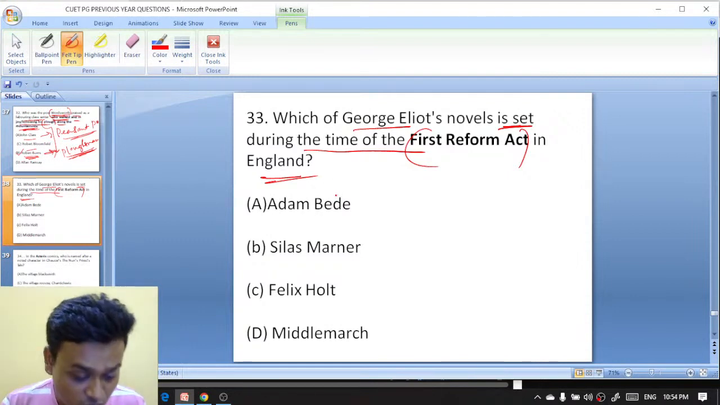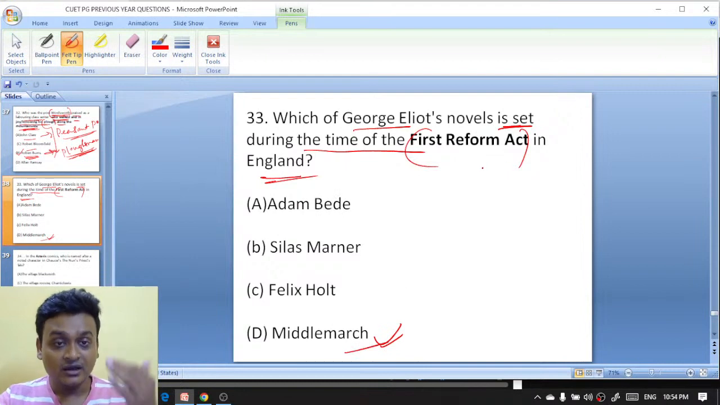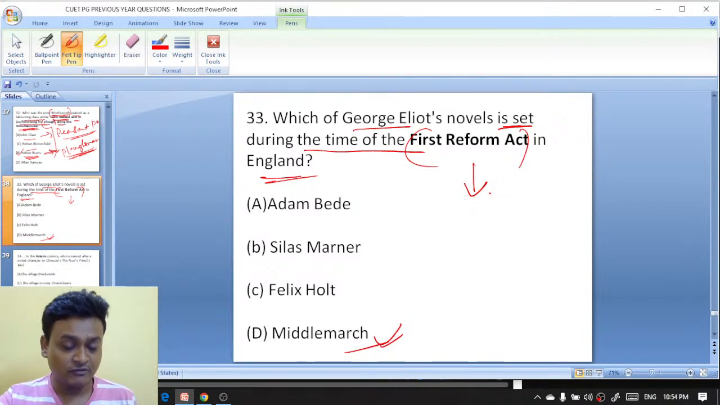It is Middlemarch. Exactly, you are absolutely right. Don't think, confirm that it is right. Middlemarch is the right answer. Now tell me, when did the First Reform Act come? कब आया था? When did the First Reform Act come?